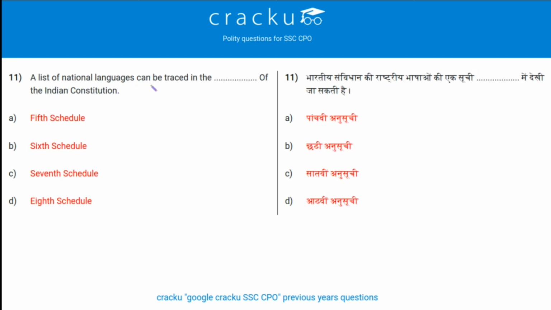Next question. A list of national languages can be traced in the dash of Indian Constitution. Where can you find the list of national languages? Here are some schedules of our constitution. The list of national languages is found in Article 344(1) and 351 of Indian Constitution, that is in the 8th schedule, and we have a total of 22 languages with recognition. So the answer to this question is option D.